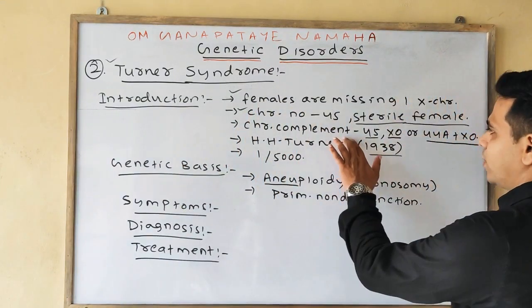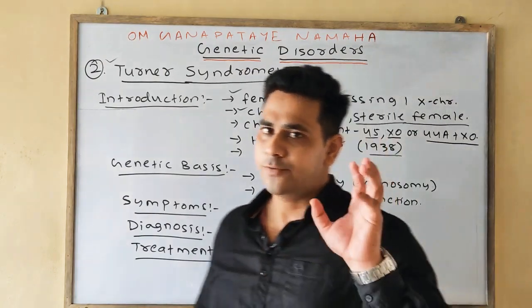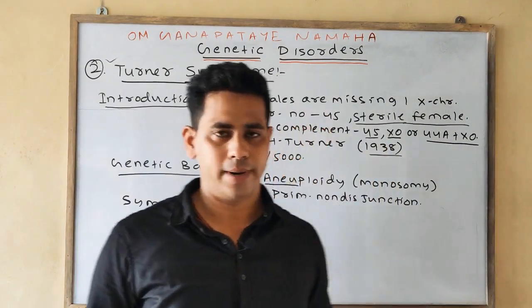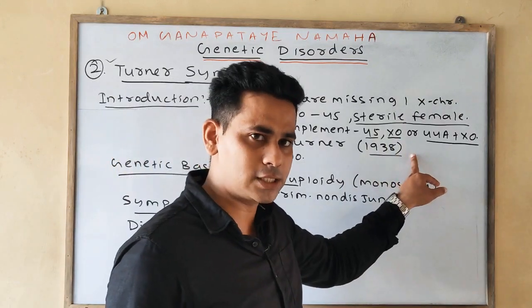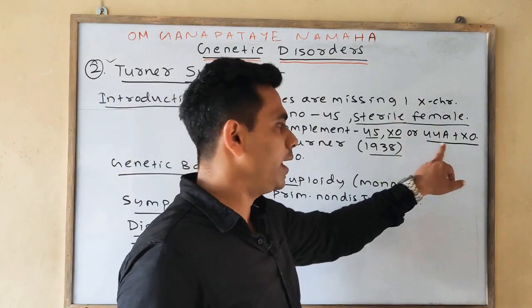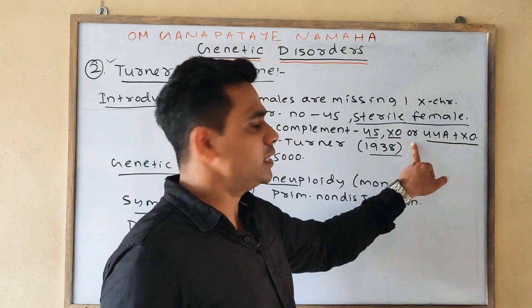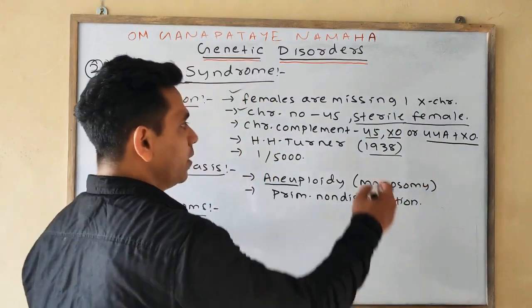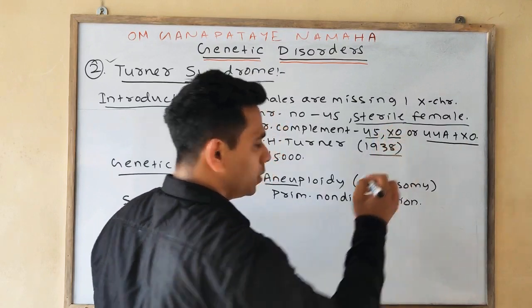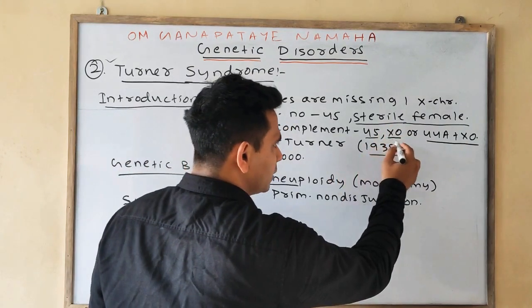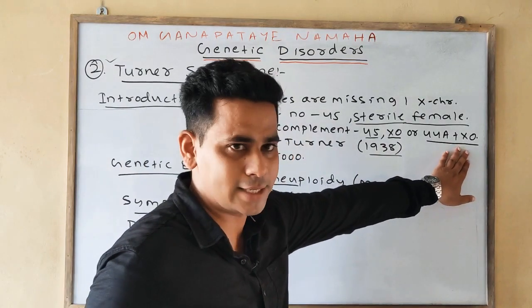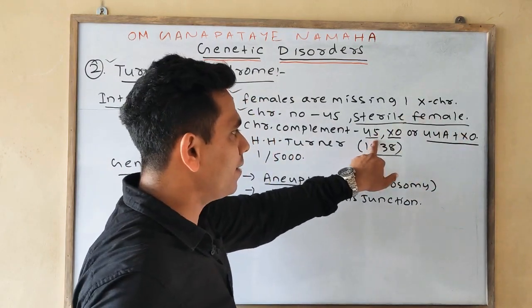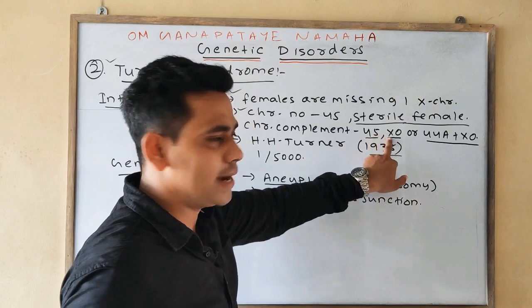Next, what is the chromosome complement? If you write the chromosome complement, then you can write it in two ways. One, you can write 45, X0, or you can write 44A plus X0. Either one you can write. But you cannot write 45 plus X0, it is wrong. 45, X0 or 44A plus X0 means 44 autosomes and 1 sex chromosome, or 45 comma means total number of chromosomes and X0.